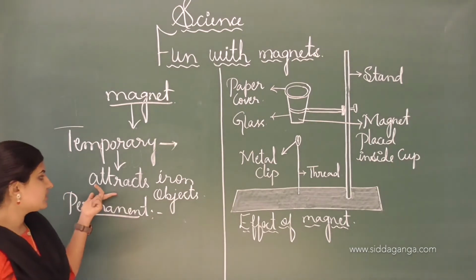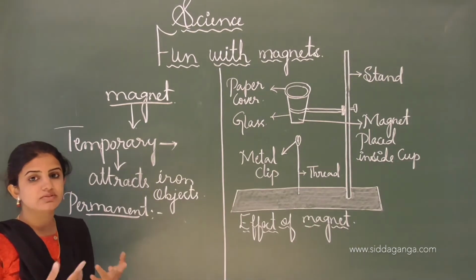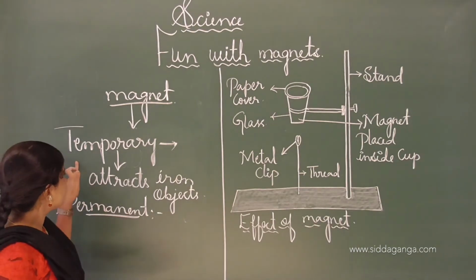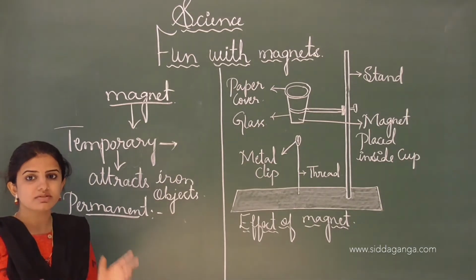Both magnets show the properties of attraction as well as repulsion, but a temporary magnet attracts iron objects only for some time.